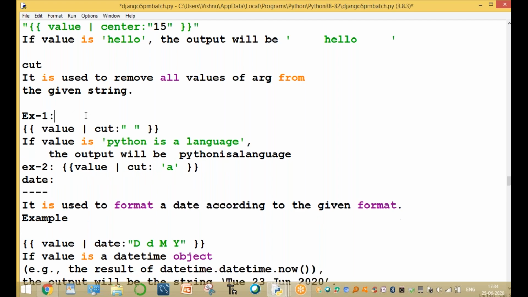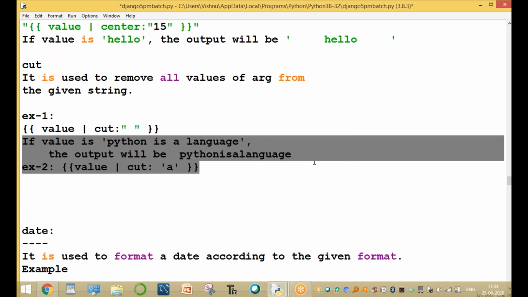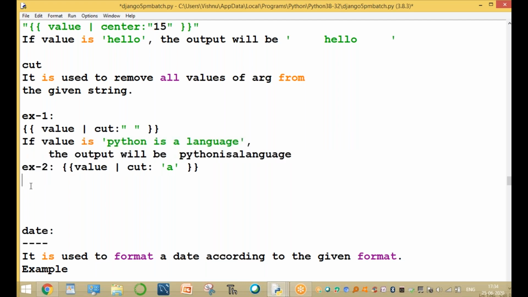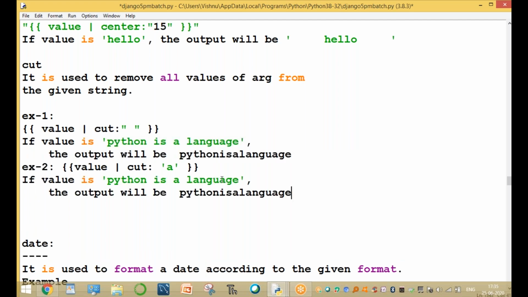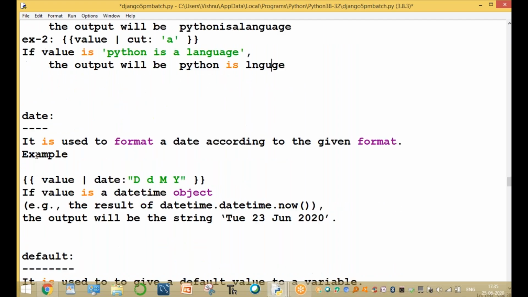Cut the values. For example, the value is "Python is a language." What is "Python is a"? The A is cut. No A value, without the A value, and the A is also cut. Here the A value is also cut. This is the output. Clear, guys? The value.